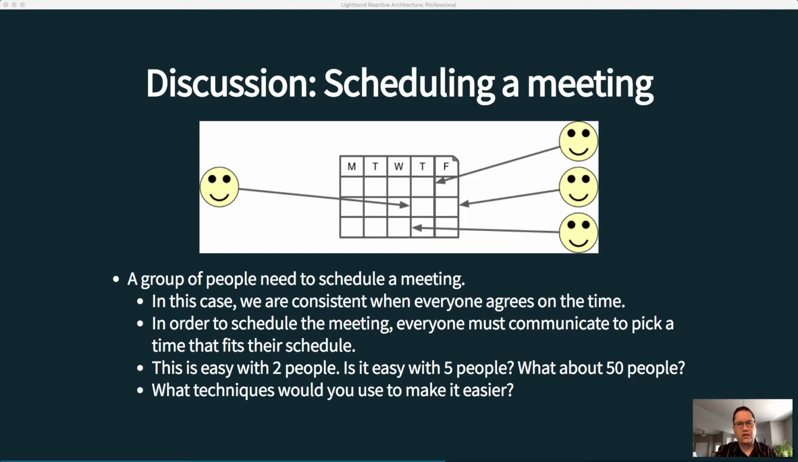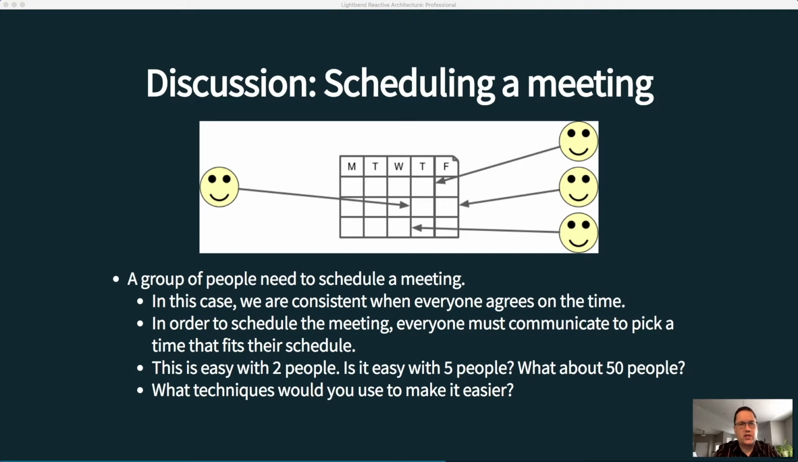The more people that you add, the more communication channels that you add, and it very quickly explodes into something unmanageable. Now, there are ways that we can simplify this. We don't necessarily need every person to talk to every other person. That's certainly one way to do it, but there are other ways as well.